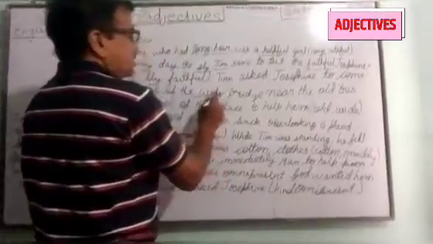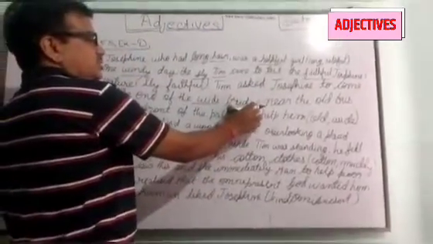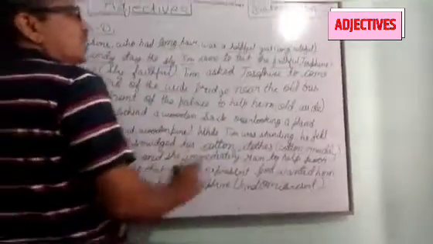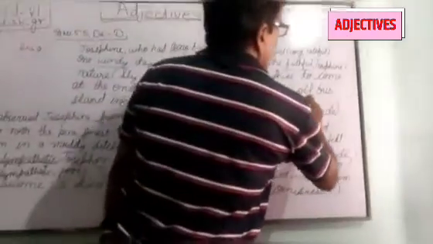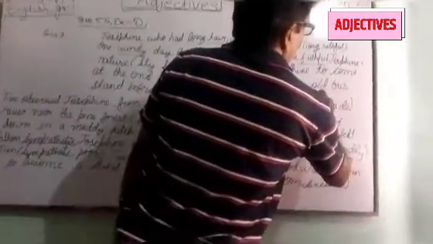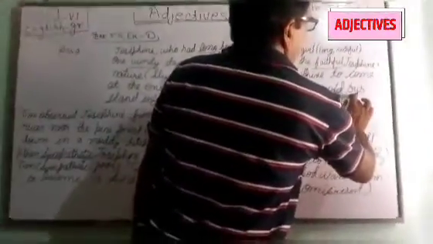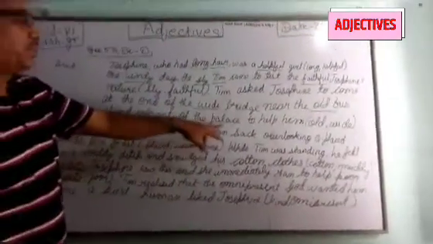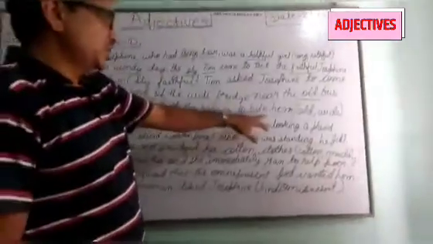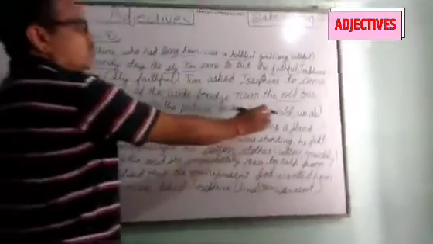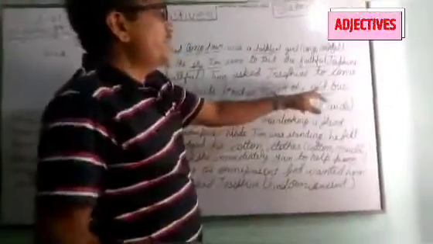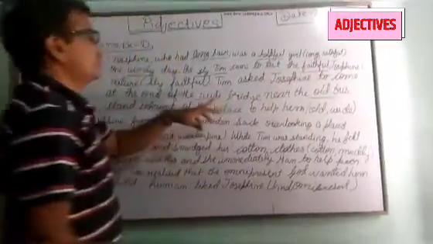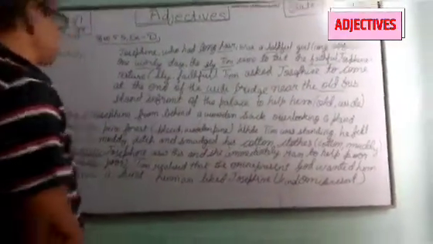You are looking, wide is an adjective because it is just before a noun, bridge. And old is also before the bus. So old is an adjective and it is placed before the bus. The bus stood in front of the palace to help him. You are looking, there are two words, old and wide. We have placed old before the bus and wide before the bridge.